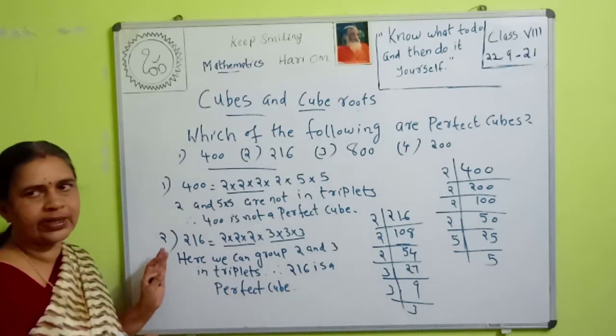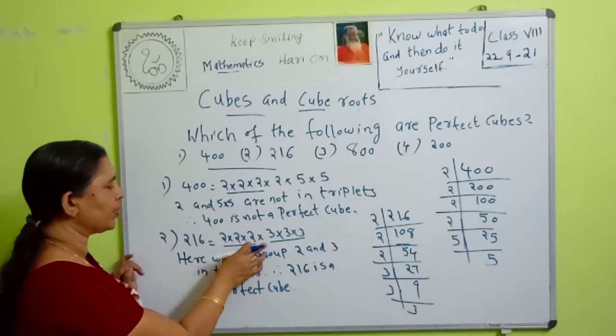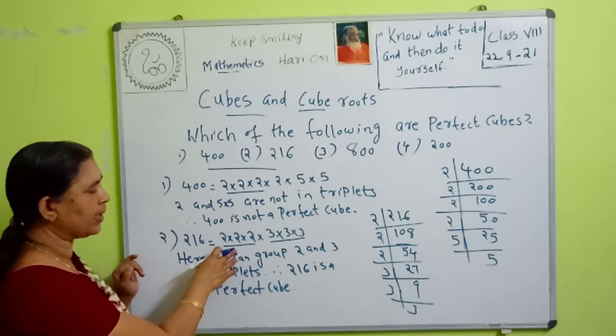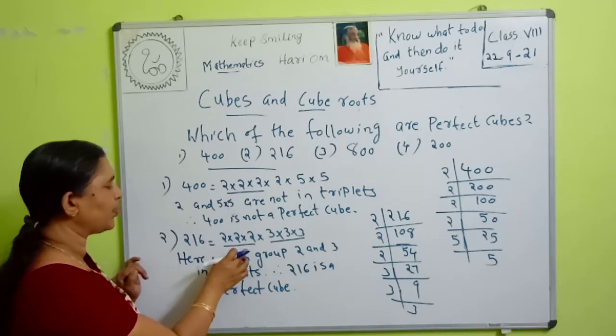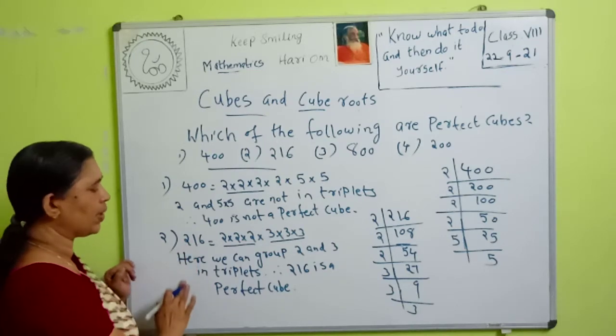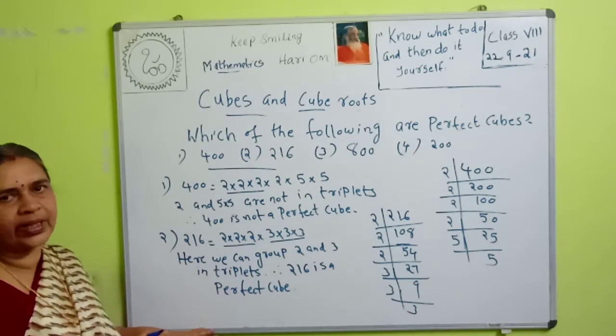Here, 216 is equal to 2 into 2 into 2 into 3 into 3 into 3. We can group the 2s in triplets, and we can group the 3s also in triplets. Therefore, 216 is a perfect cube.